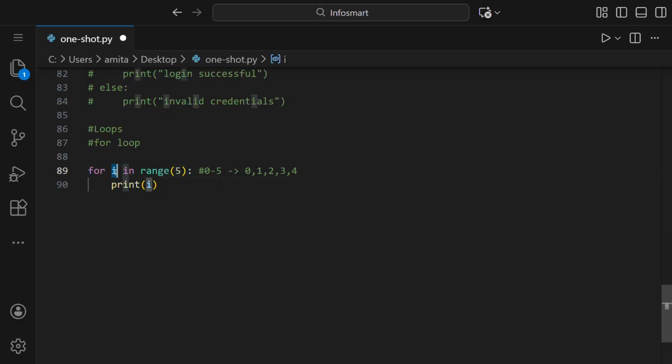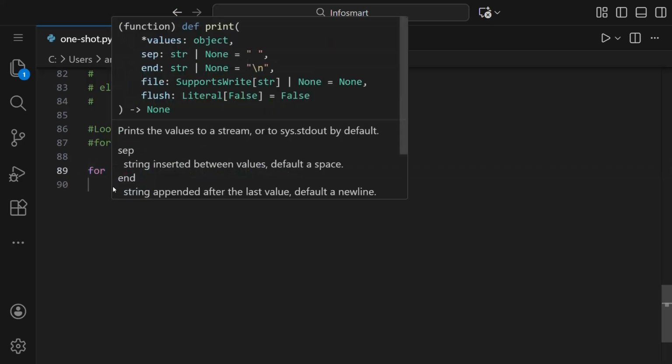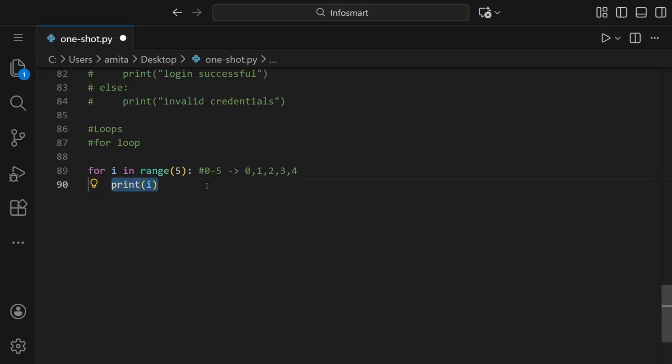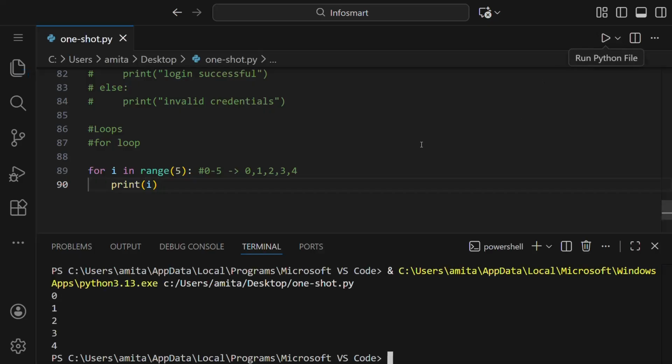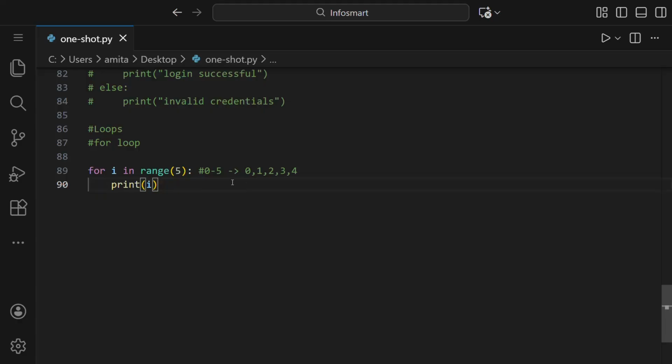So I will have the range, that is it will have the values 0, 1, 2, 3, and 4 one by one. So first we'll write like this, and then I will have value 0, then it will print 0. Then again it will go here to the for loop, then it will say I is 1. Then it will print 1. And like this 2 will be printed, 3 will be printed, and 4 will be printed. So let us run this. You can see 0, 1, 2, 3, 4 is printed.